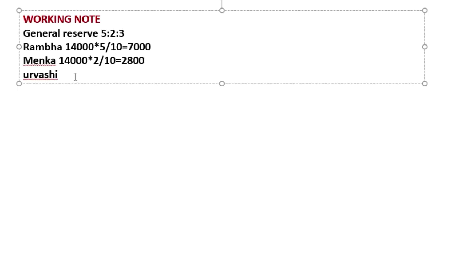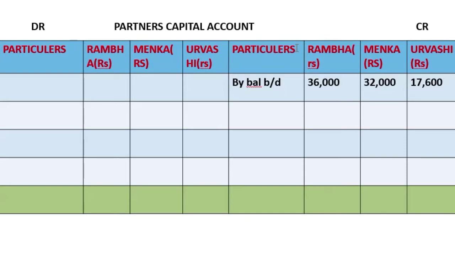And here 14,000 multiplied by 3 divided by 10. How much does that give? 4,200. So we'll be putting these figures in the capital account over here, by general reserve.